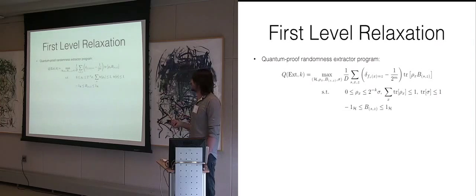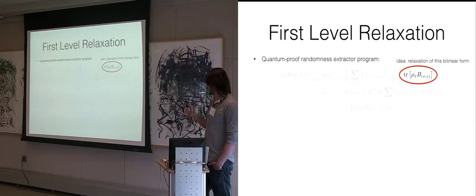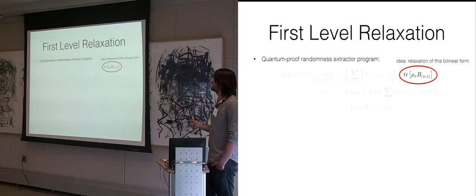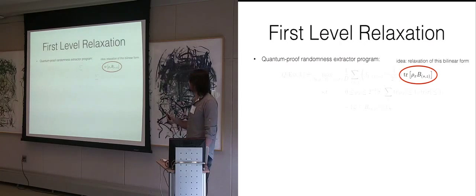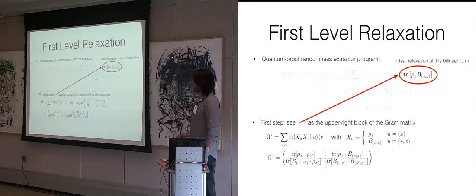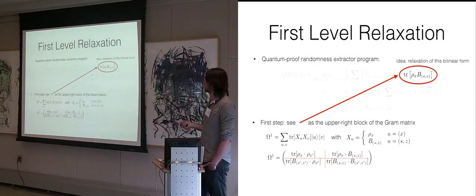Okay, so let's start again with this quantum program, right? I want to find upper bounds on the quantum value, the optimal value of this program. So the idea is to find a relaxation of this bilinear form here. So bilinear form means it takes 2 operators on the Hilbert space we're considering, and it outputs a number, right? It multiplies them and then takes the trace of it. Okay. So now the idea is that we can see this bilinear form as part of a Gram matrix.